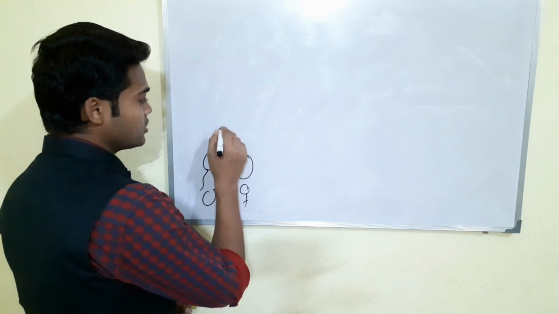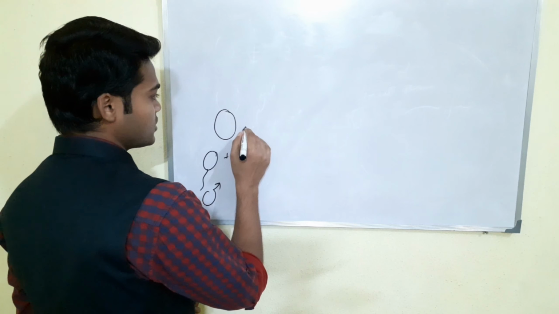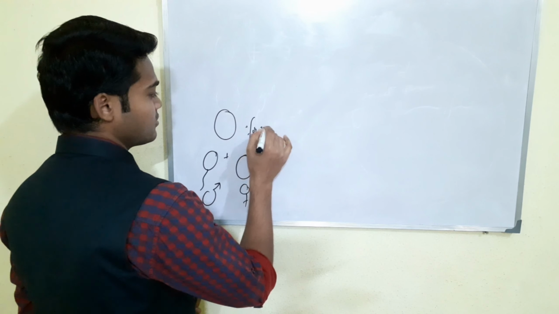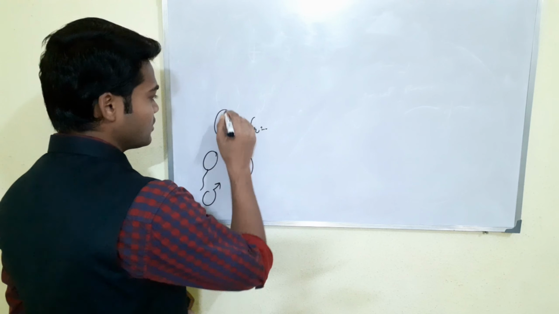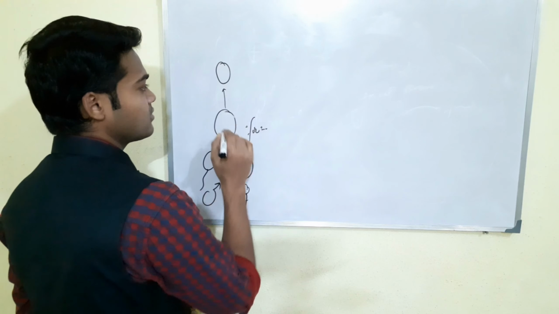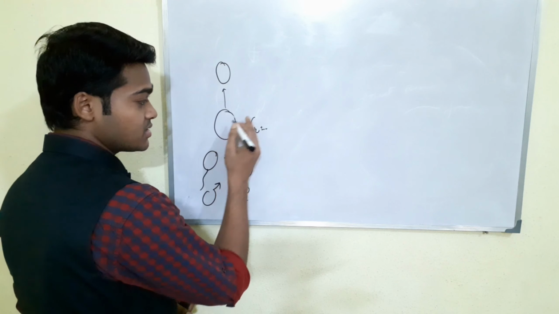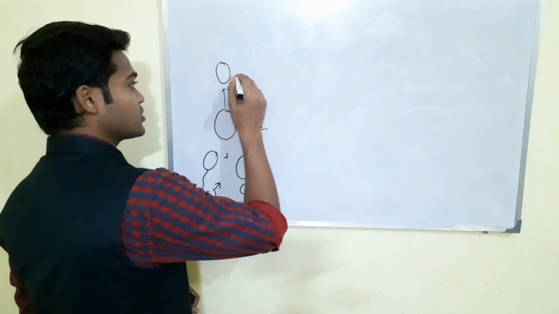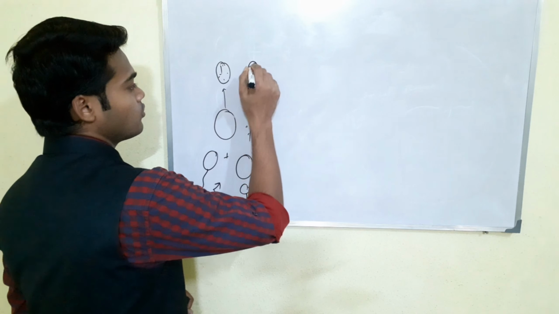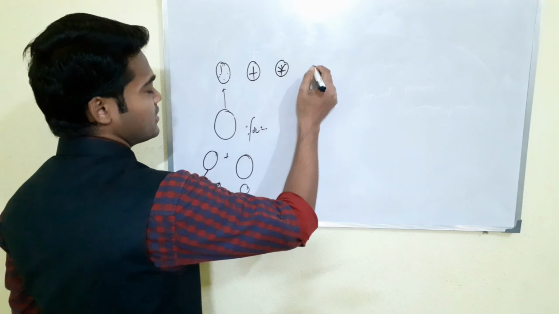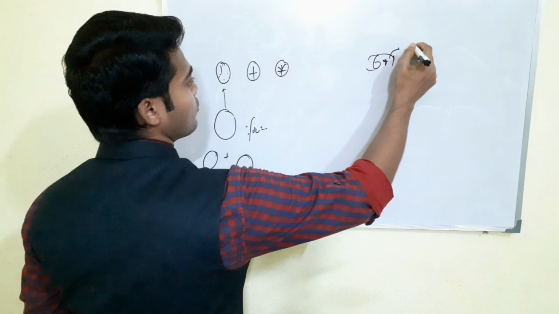Now when they get fused it forms a zygote. This process is called fertilization. We are all familiar with this. After fertilization they start dividing. Fertilization takes place inside the mother's body, and the zygote starts developing in this form: 2, 4, 8, 16, 32 and 64. Means when they reach up to 64 cells or 8 pairs of